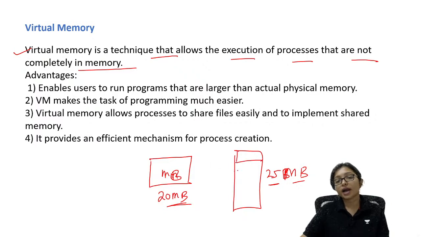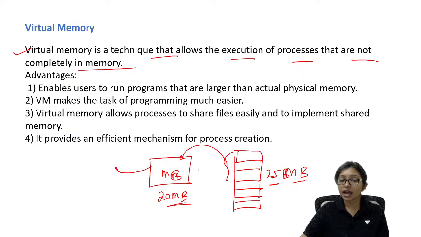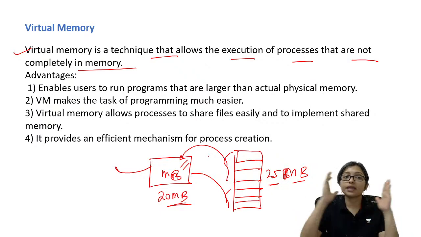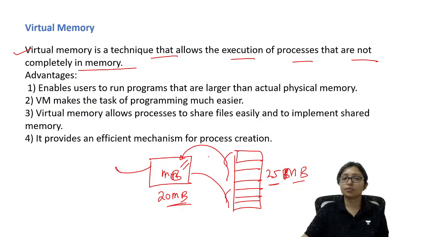What I can do is divide it into some pages. At a time I will take some pages and execute them. After that I will replace some pages, then take the remaining pages. In that way we can execute a process which is bigger than the main memory.